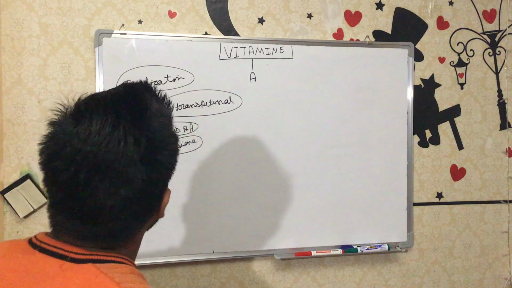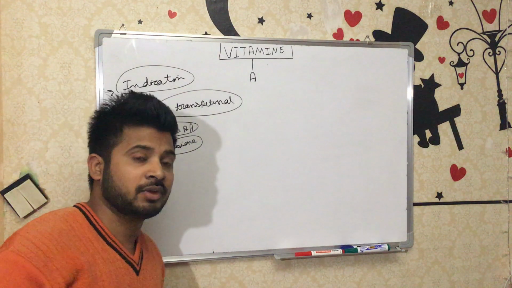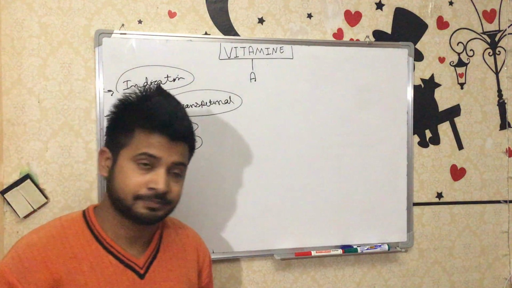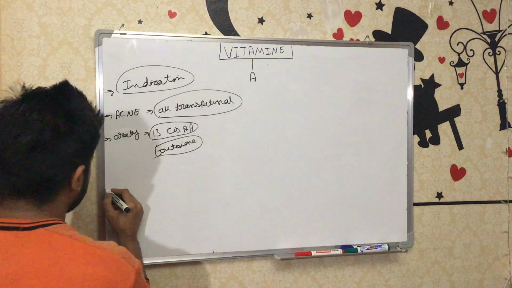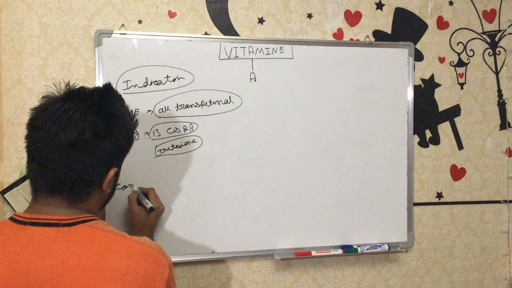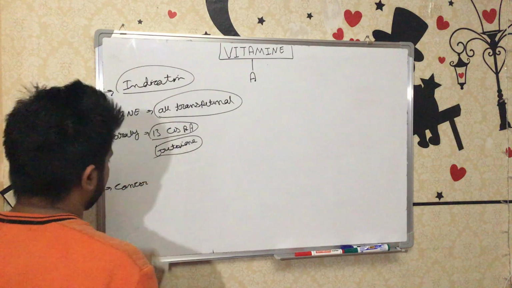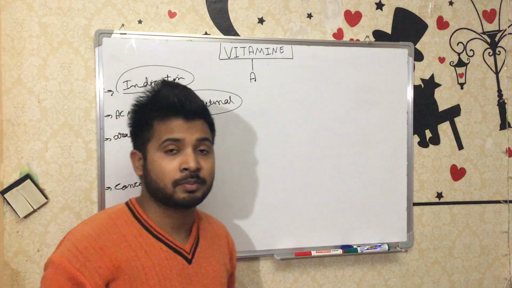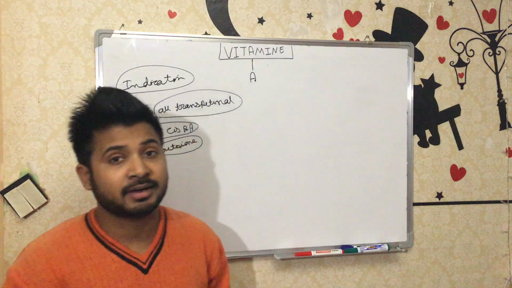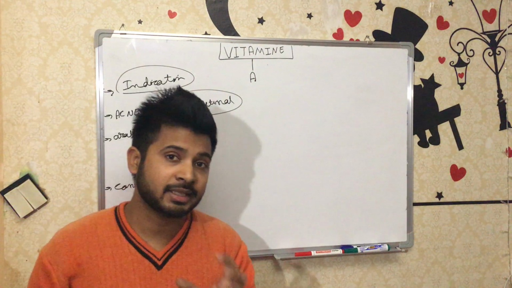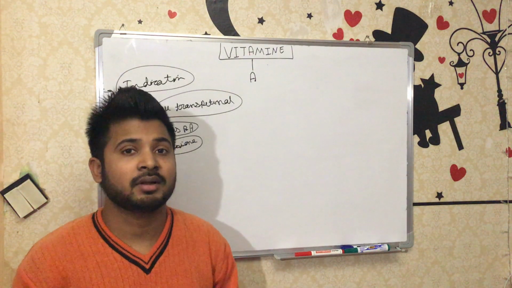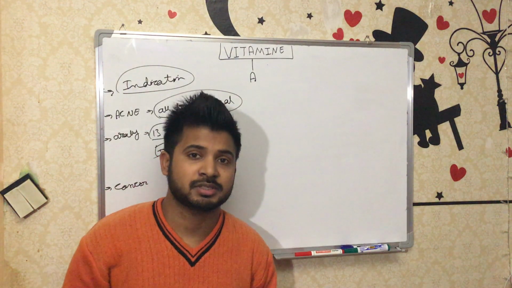So these are the additional treatments with vitamin A. Also, as I said, in cancer, it helps. Those persons suffering from cancer who take a normal, healthy amount of vitamin A may get some relief.